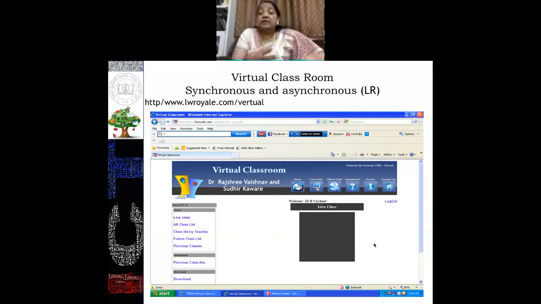That software was installed on their computers also, and all these things happened. It took around 4 years to develop this complete module, in which we developed this window, like we have live classes, and all class lists are visible to you. And the result at the same time, that is the synchronous and asynchronous mode.